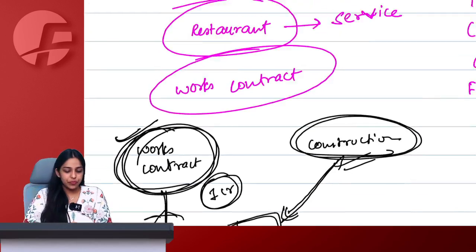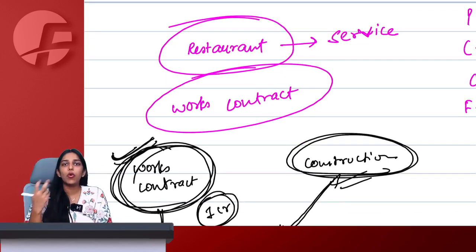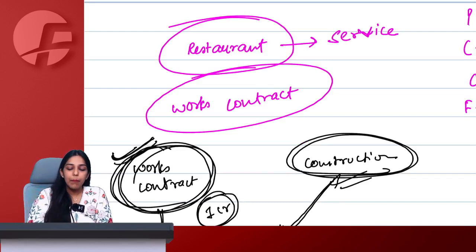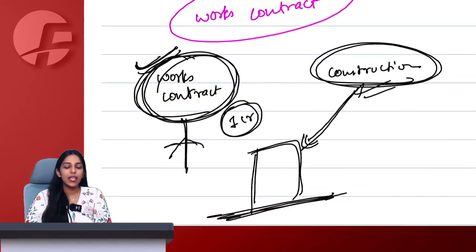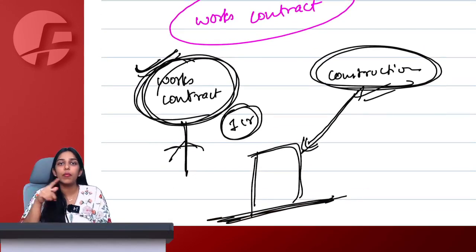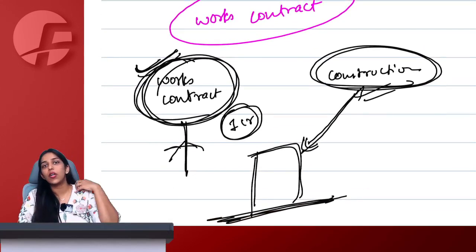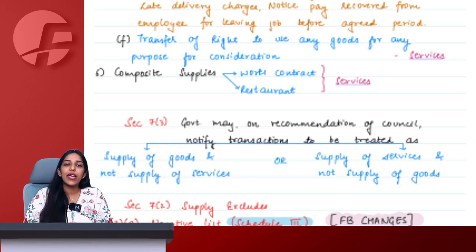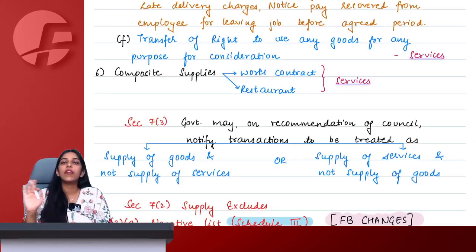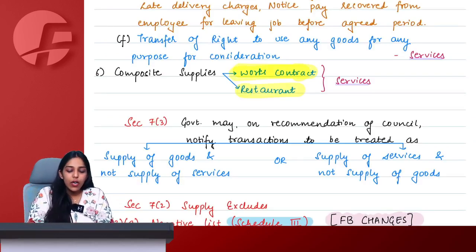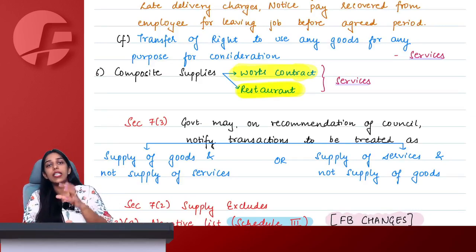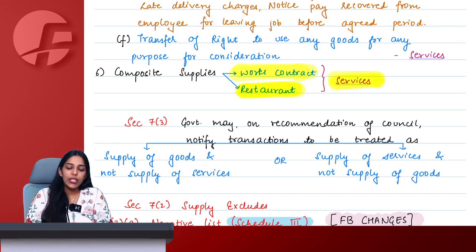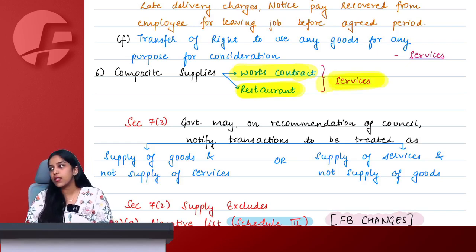So here works contract involves both the things, of course goods and services, but we consider it as supply of service only. Predominance is service. Basically, this person is providing me the service to build my property. Now, to provide this service, he also needs to purchase goods, which is understood. So, the government has clarified this simply that you need not worry about it. Wherever you see works contract or restaurant, we know that there are equal parts of goods and services involved, but still we always want you to treat it as supply of service only.